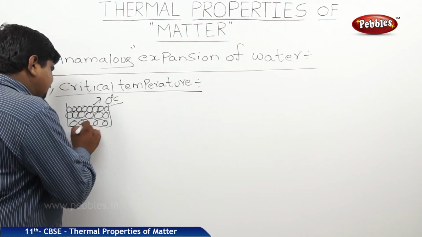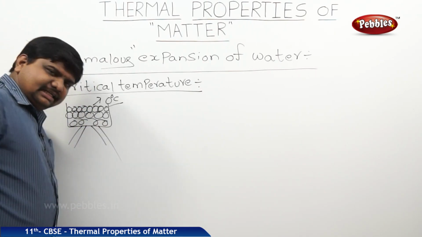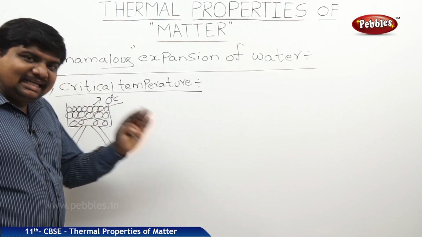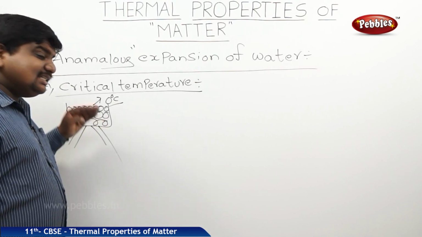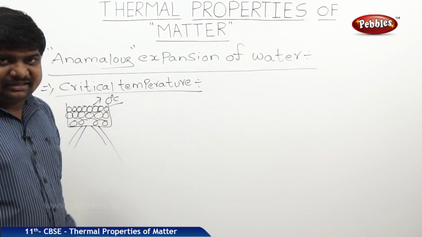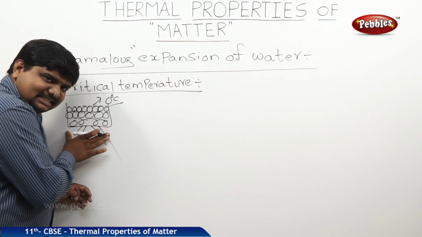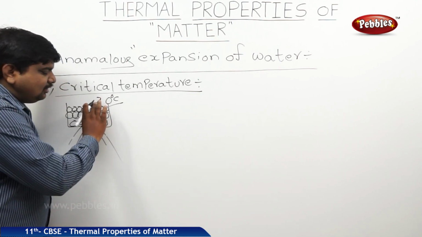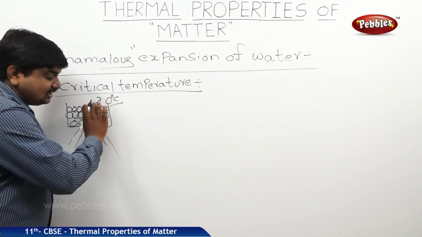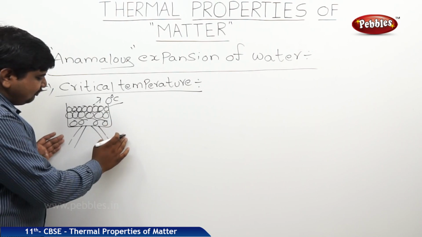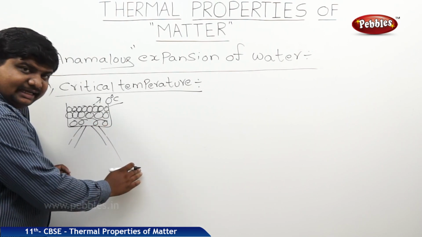But the melting of the ice won't start very easily. It will take some time to convert to the water state or liquid state. Some of the heat energy is utilized to convert the 0 degrees Celsius ice to water. But this kettle will expand on applying the heat.